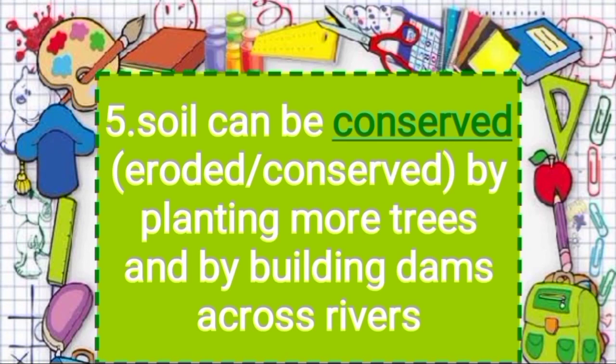So as you know, trees and bushes should be planted in open lands because they don't allow the wind to blow with full force and take away the topsoil. Even flowing water can easily wash away a lot of topsoil. So dams should be built across rivers to prevent floods. So the answer is soil can be conserved by planting more trees and by building dams across rivers.